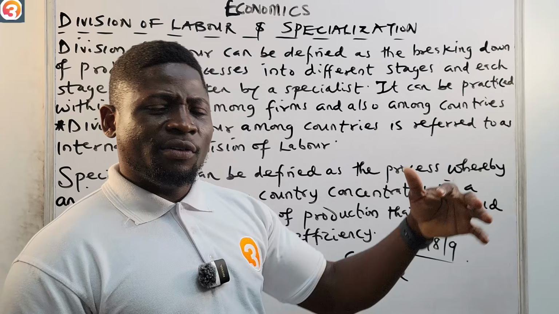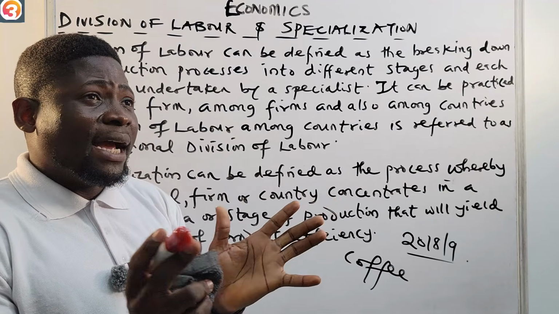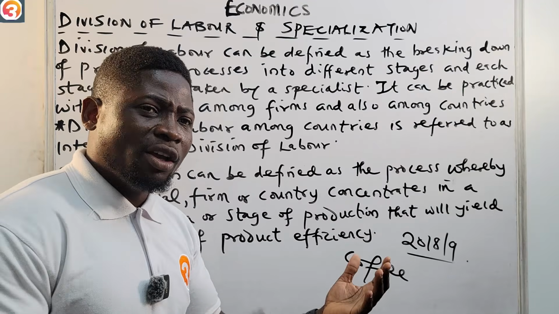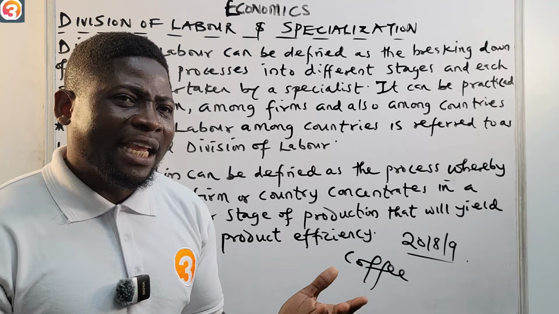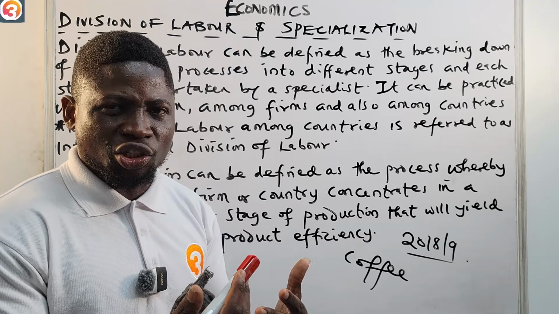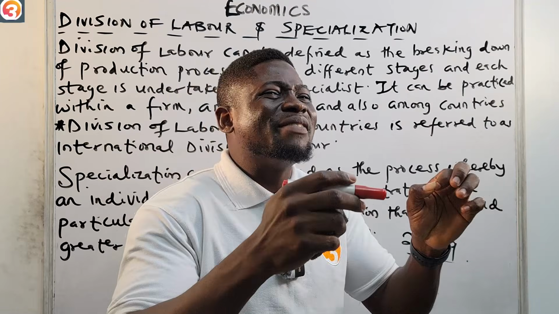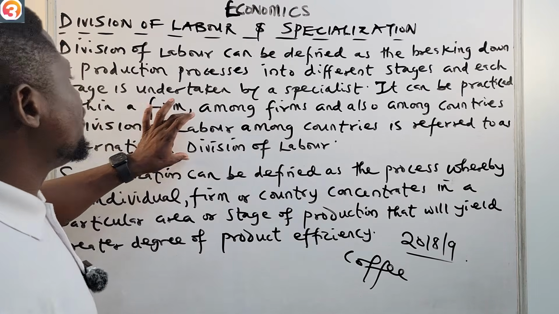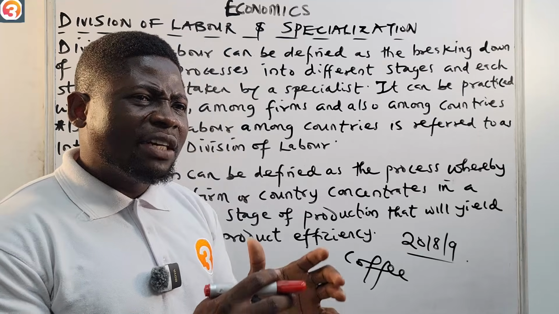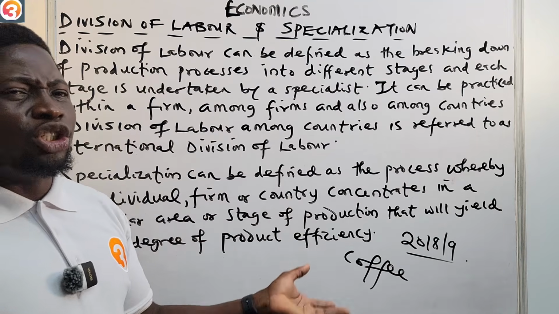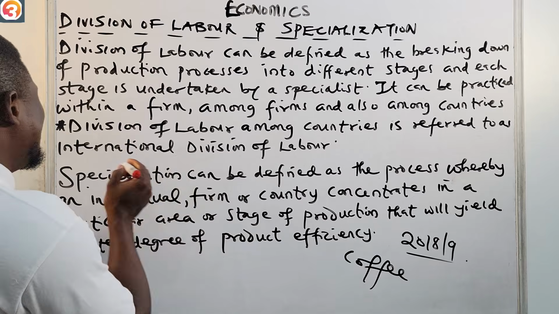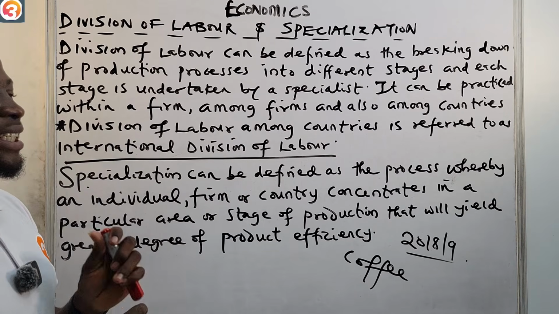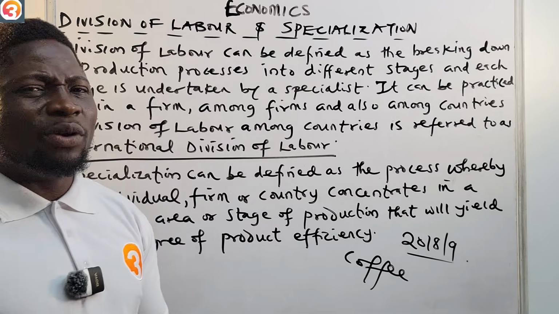So Brazil can give coffee, and that's where the advantage of division of labor comes in, because Brazil can give Saudi Arabia coffee, and Saudi Arabia can give Brazil oil, thereby creating a medium of exchange, which is a very important advantage of the division of labor. So now we say division of labor among countries. If the division of labor is done among countries, we refer to it as international division of labor.